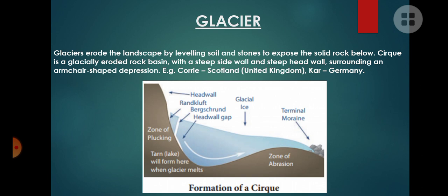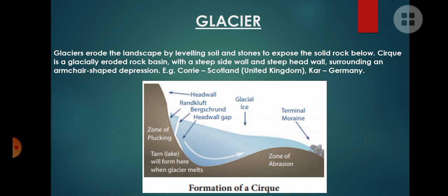When it moves on its way, it erodes the rock part of the mountain, like the display in the picture. When you look at the picture here, you could see the rock in brown color and the ice sheet in light gray color.